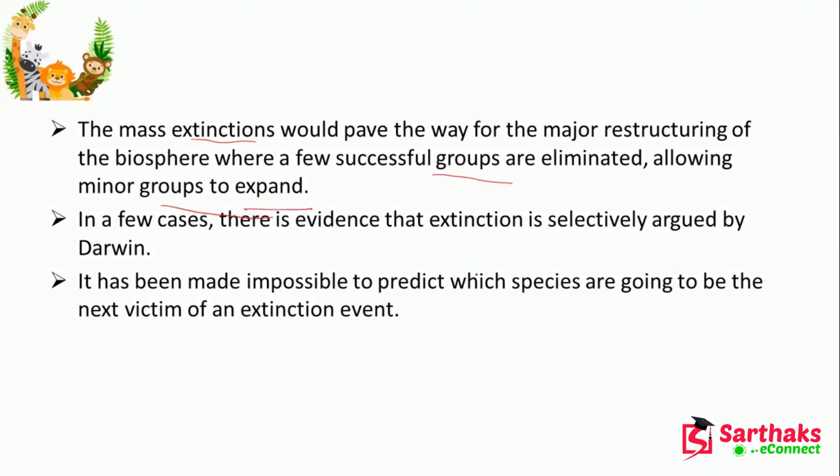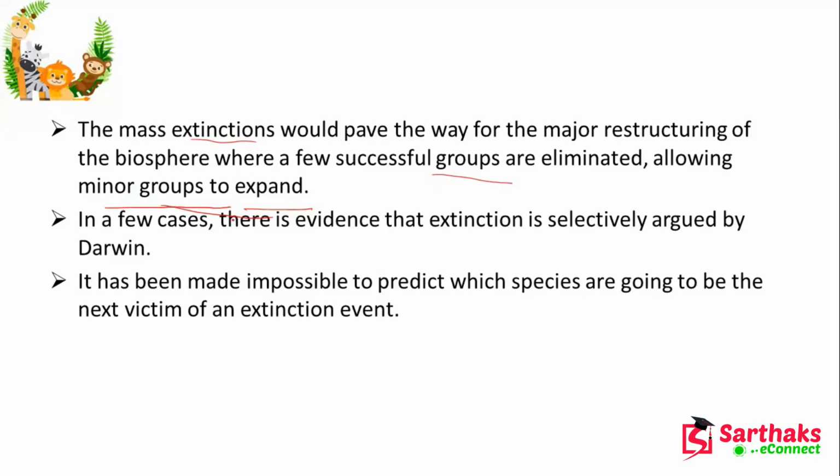What happened? Suppose all of you are residing together, but there is a scarcity of food or a scarcity of home. So what can be done? One will kill another, because they have to save the space and the food for themselves. So in this way, the minor groups may expand.